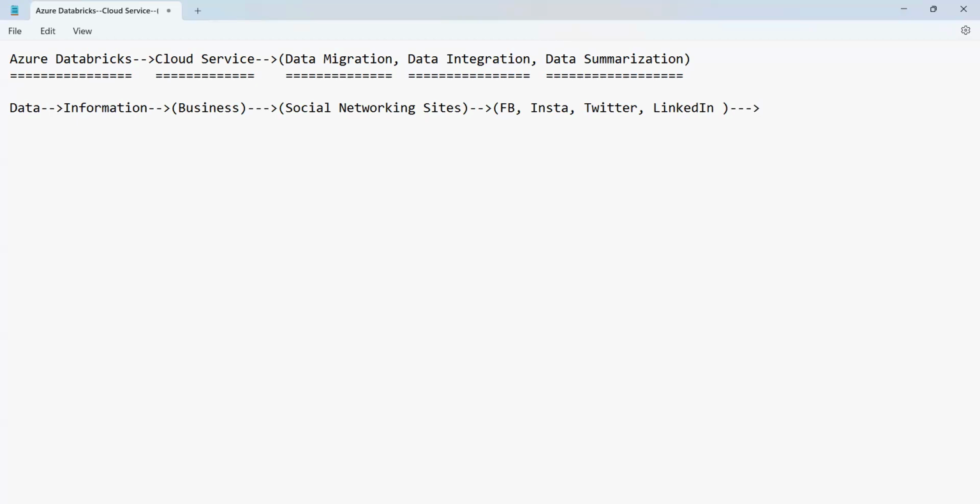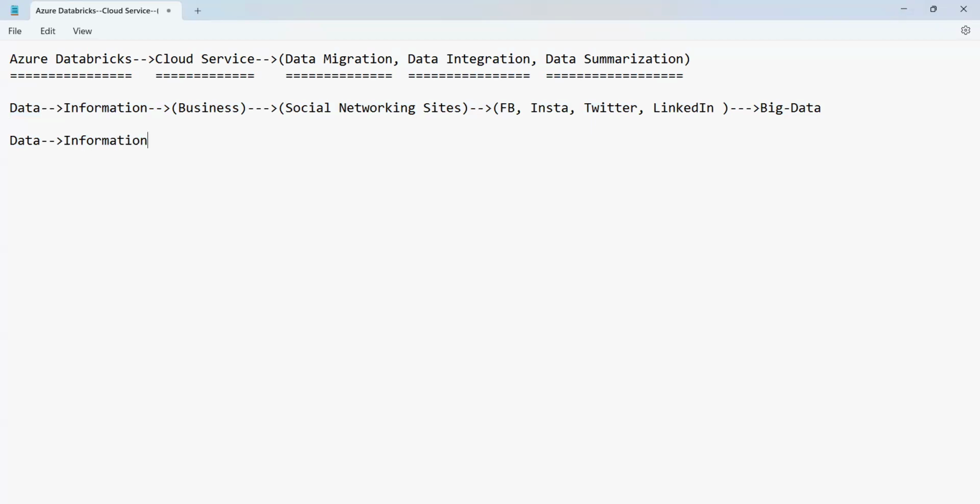What type of information does it generate? It generates big data, that is, a massive amount of data.